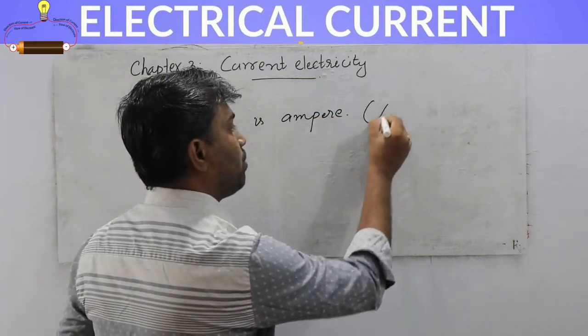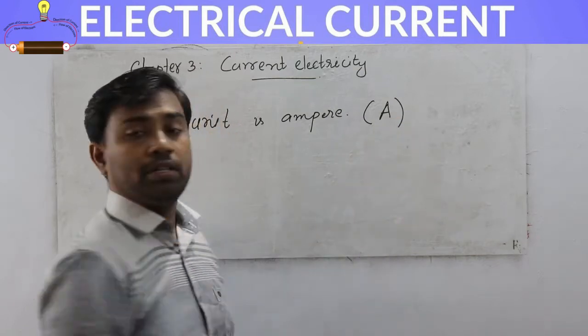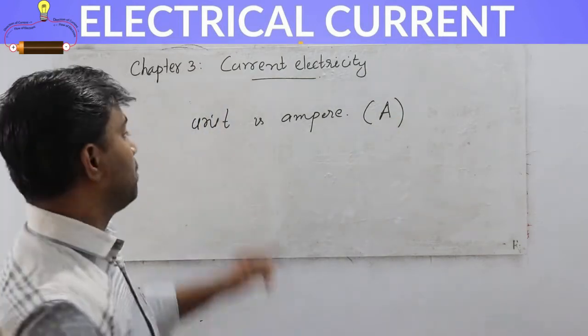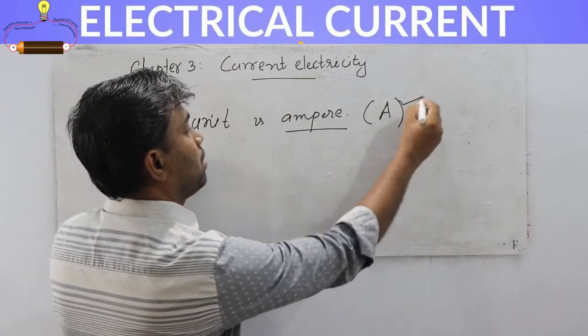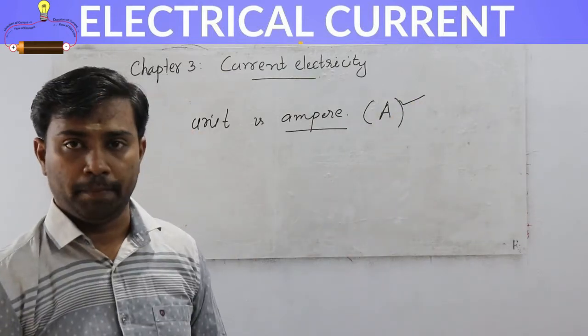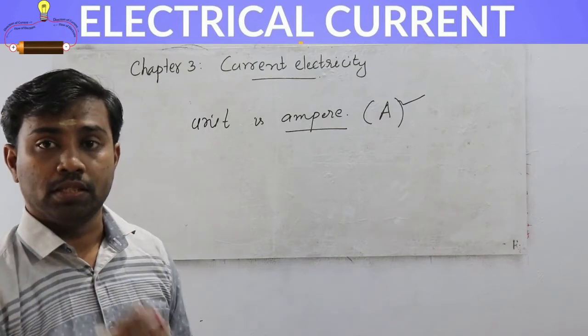It is represented by capital A. The unit of electric current is the ampere, represented by capital A. So we are going to define what an ampere is.